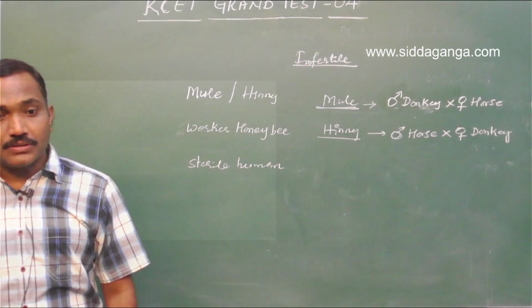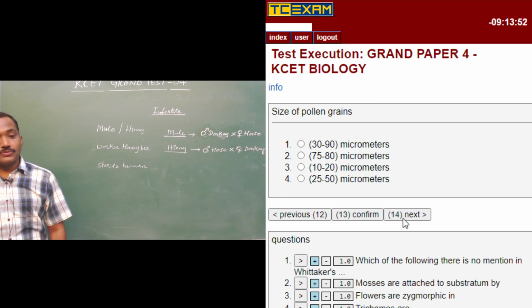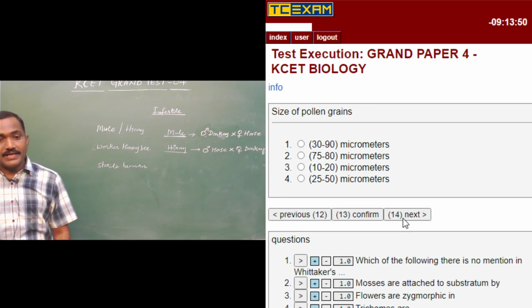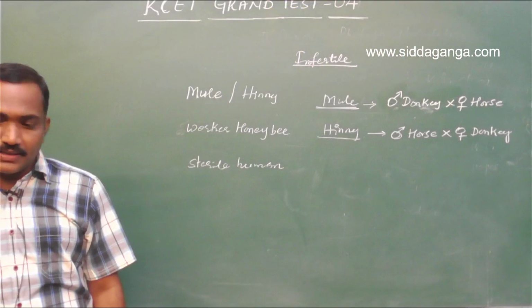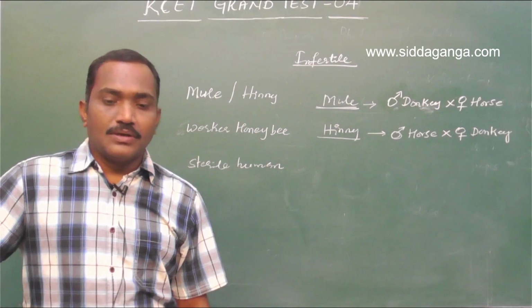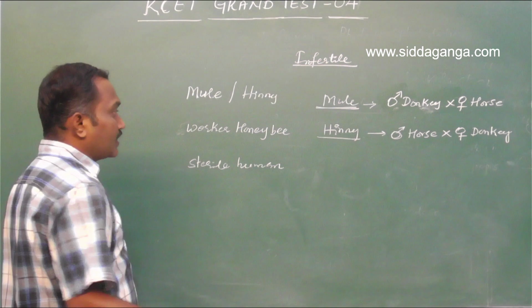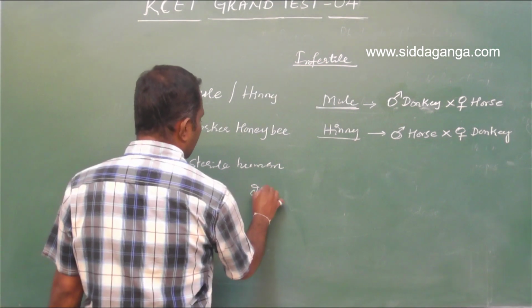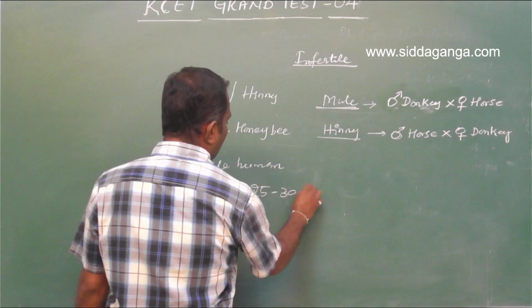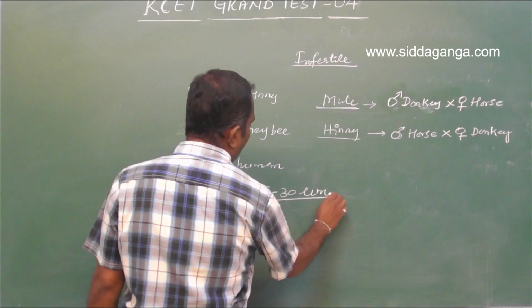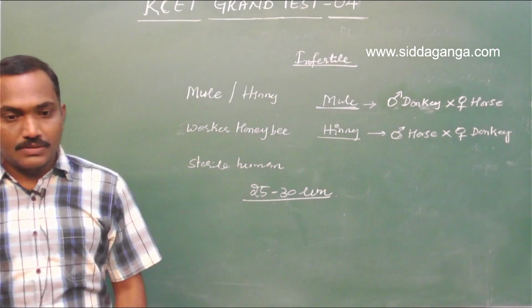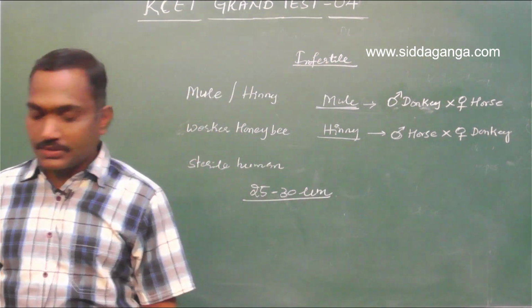Question number 13. The size of the pollen grains. Again, straight question from the textbook line. The size of the pollen grain is 25 to 30 micrometers. So straight line from the textbook. Simple question.